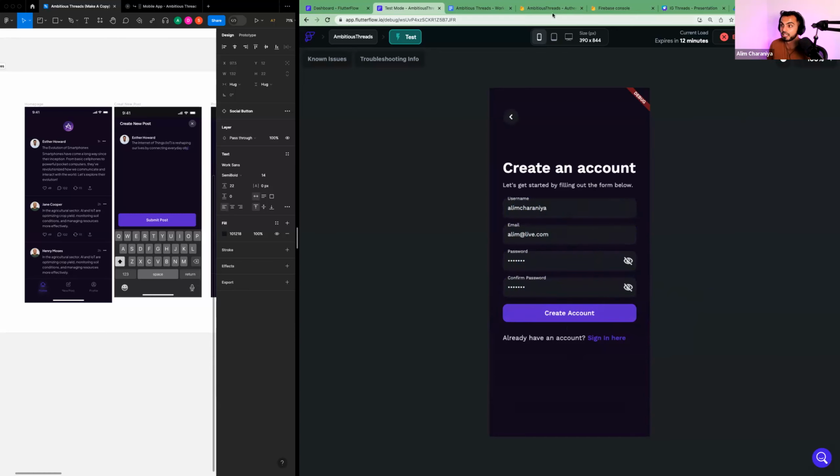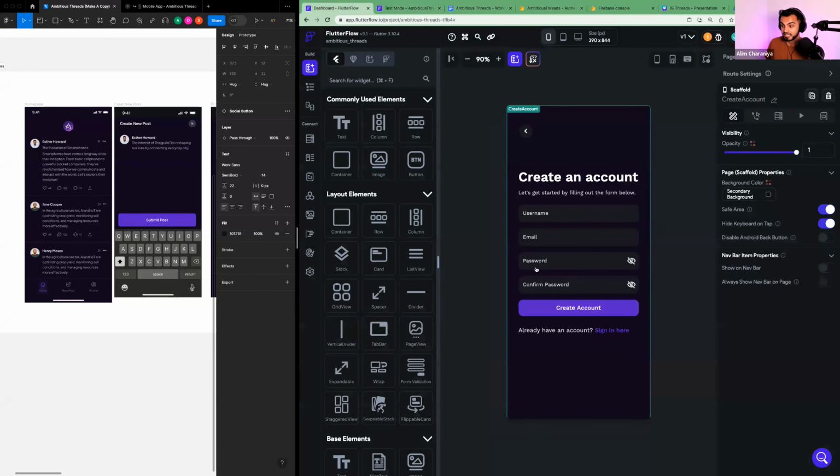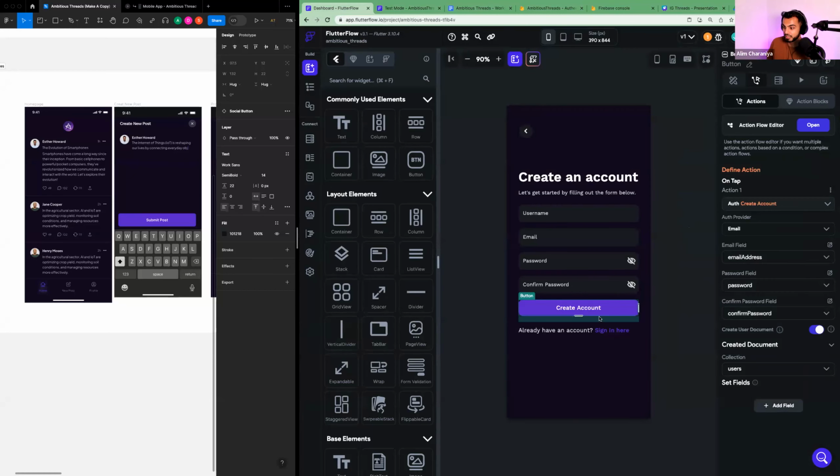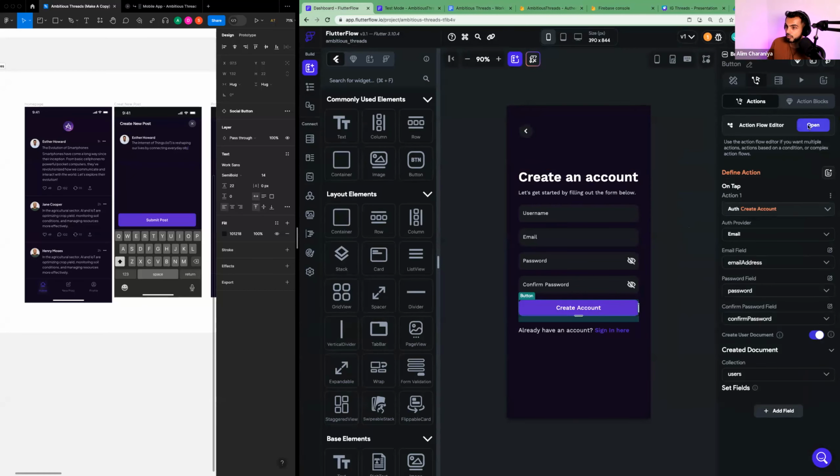So when you go out and you launch your app and you get other people to use it, you're going to see your users pop up here. But what we didn't do is set up a redirect. So when the authentication succeeds, we need to take somebody to the home page. So we'll click on create account, open the action flow editor, hit plus, add an action after this. So you can string actions together to do more than one thing. So we'll create the account, and when the account gets created, we will navigate to the home page and hit close. Let's go back to test mode and rerun this.